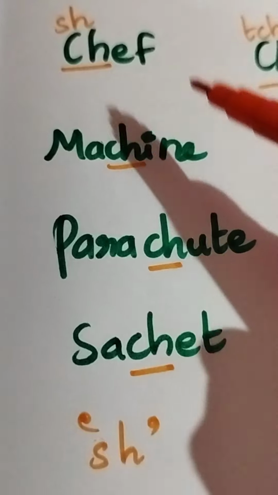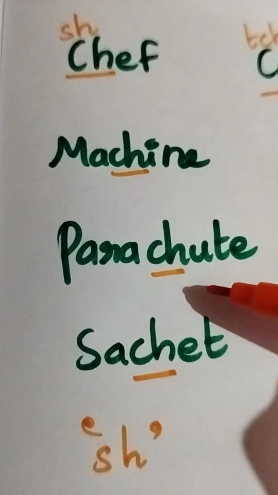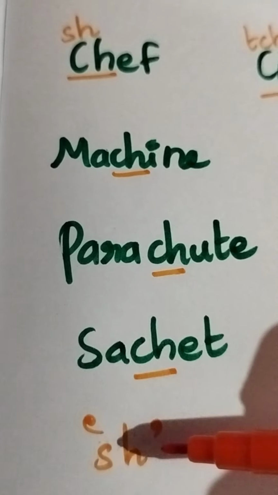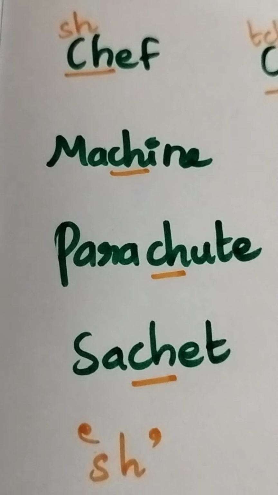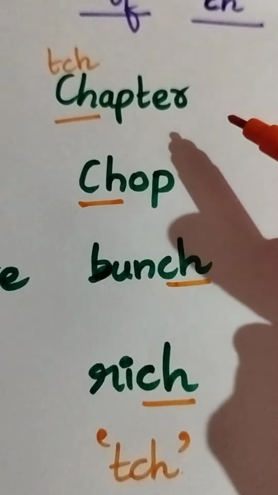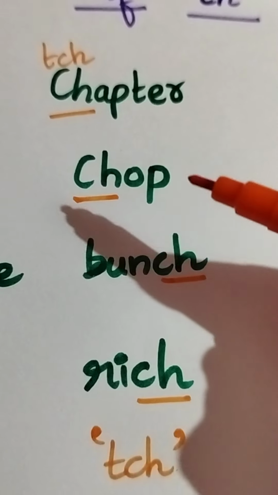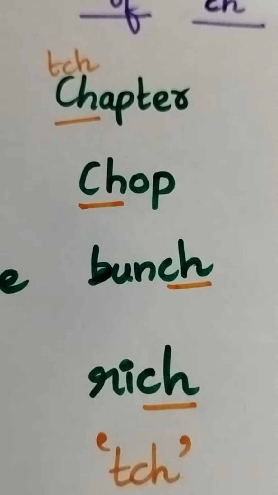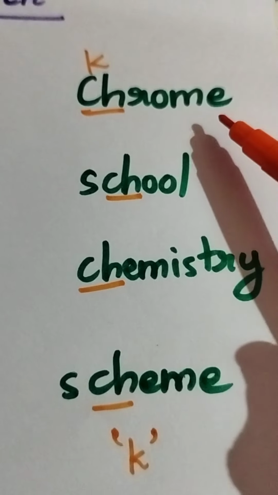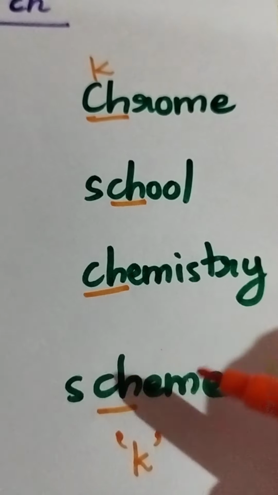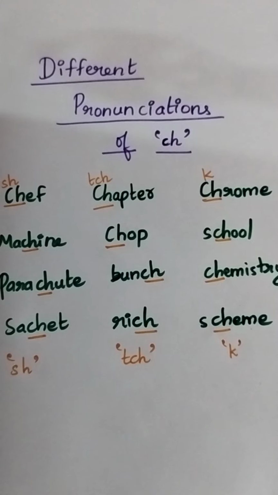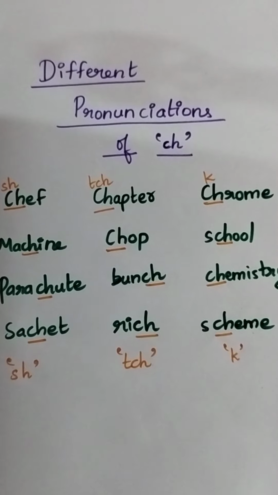So in these words like chef, machine, parachute, sachet, ch has its sh sound. In these words like chapter, chop, bunch, rich, ch has its ch sound. In these words like chrome, school, chemistry, scheme, ch has its k sound. So these are the examples for 3 different pronunciations of ch.